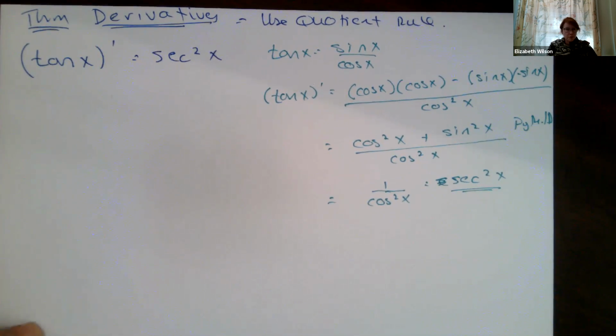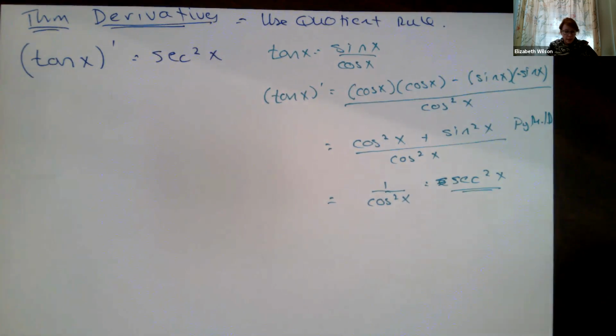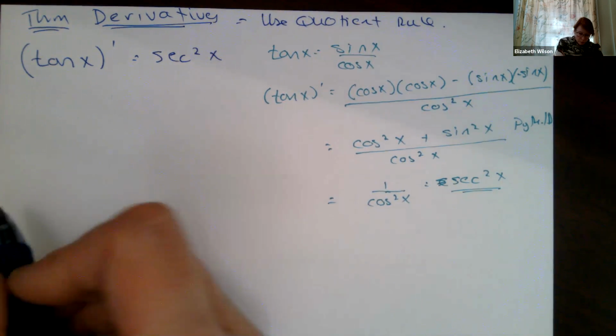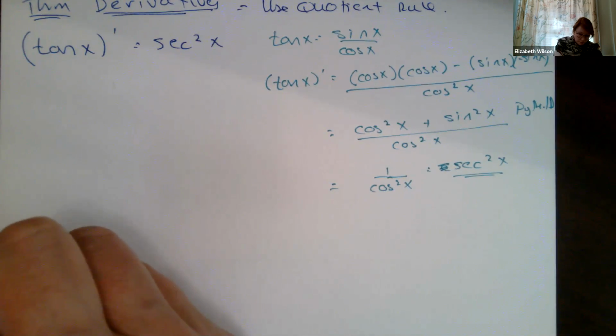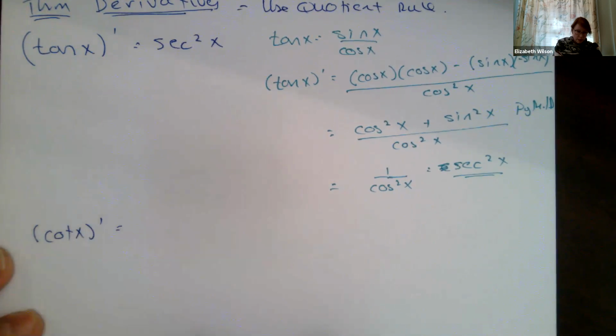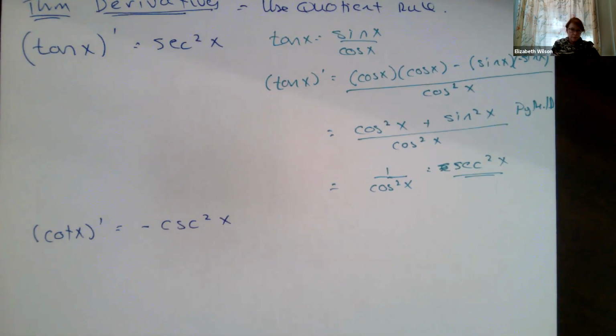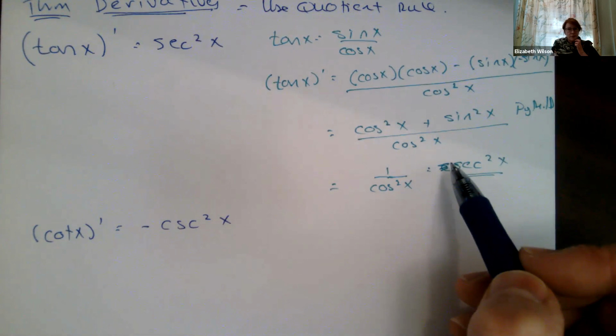I'm just going to give you the derivatives for the other functions, but if you forget, you'll just go through the same thing. Now for the 1 over sine, like for our cosecant function, I would do the same thing. So like bottom times the derivative of the top. Derivative of 1 is equal to 0, right? So you can go through the same thing, but think about what's your top function. My top function is y equals 1, right? So you can work it through like that in your mind. All right, so let's go ahead and do the rest of them. Cotangent of x, their derivative, I'm going to get minus the cosecant squared of x. Okay, it's minus because of the same reason that we have here.